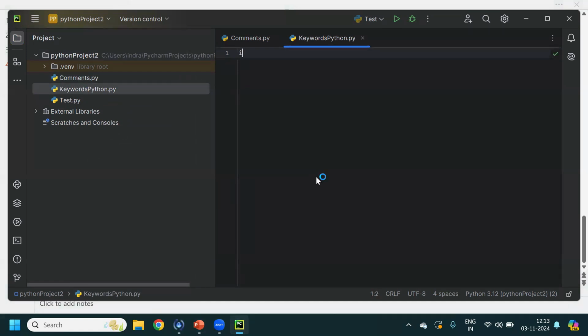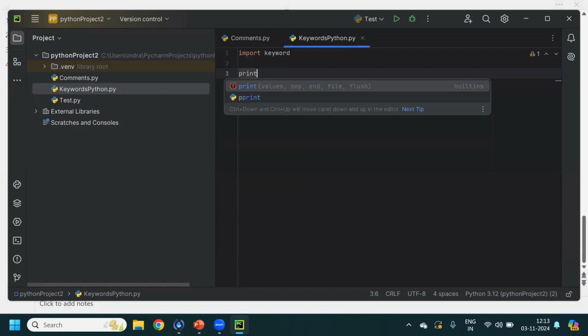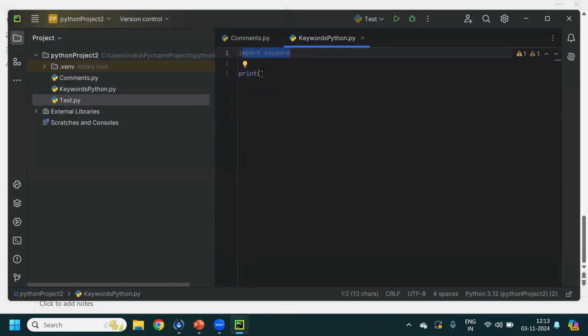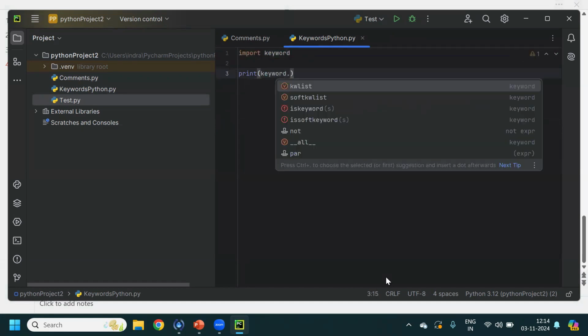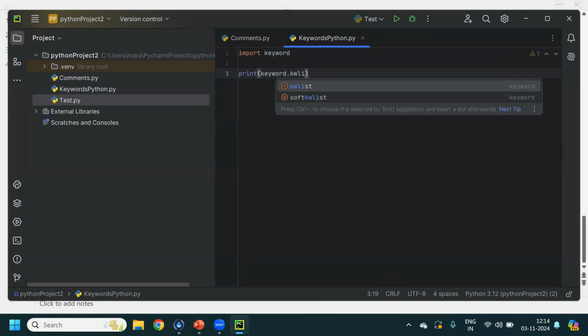Now, first of all, we'll have to import keyword and then we can type print. After importing, we can write keyword dot kwlist.